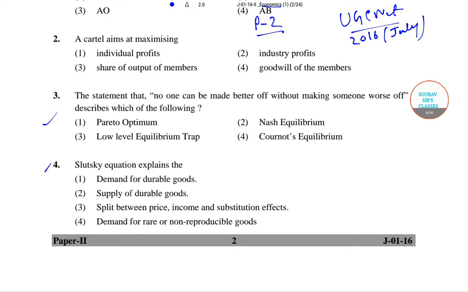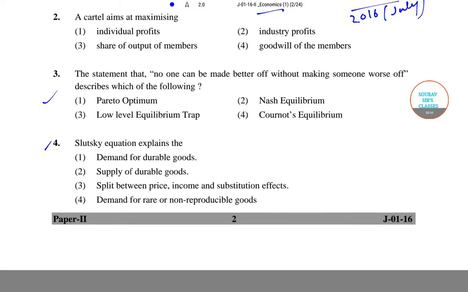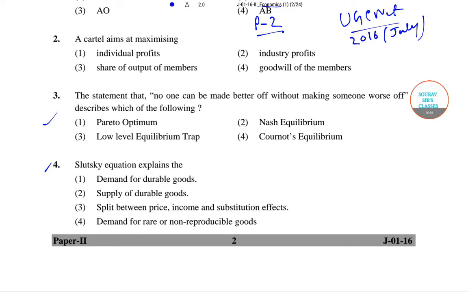4. So in question number 4 it is given the Slutsky equation. Explain the 4 options are given. So demand for durable goods, supply of durable goods, split between price, income and substitution effect, demand for rare or non-reproducible goods. Out of which we know that Professor Slutsky has presented the relationship between price effect, income effect and substitution effect.